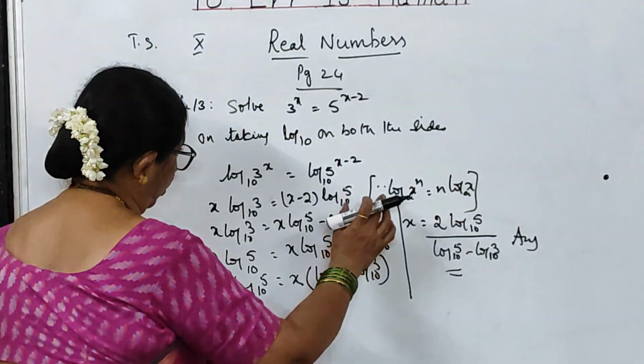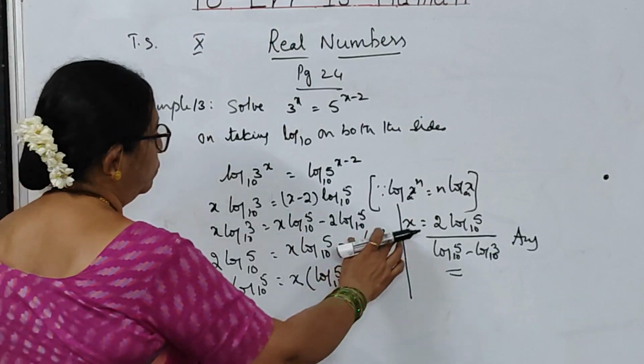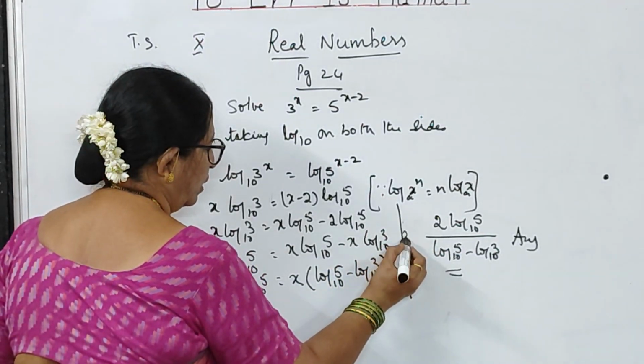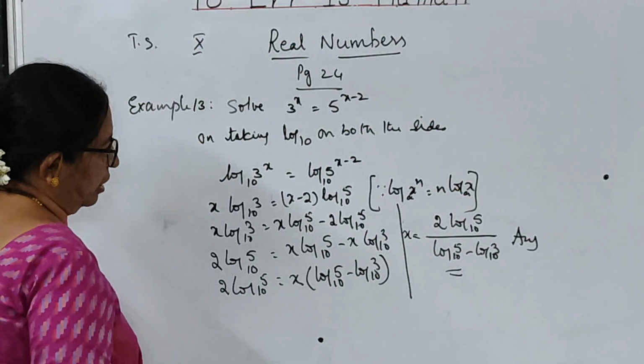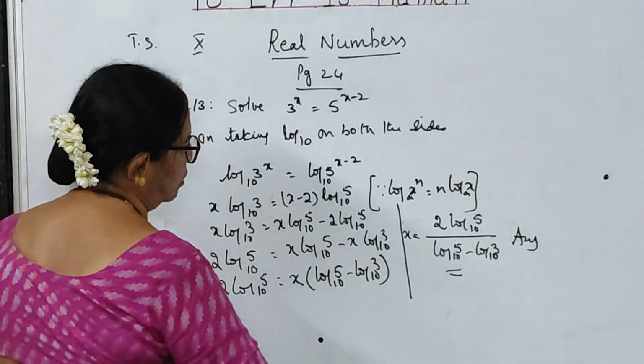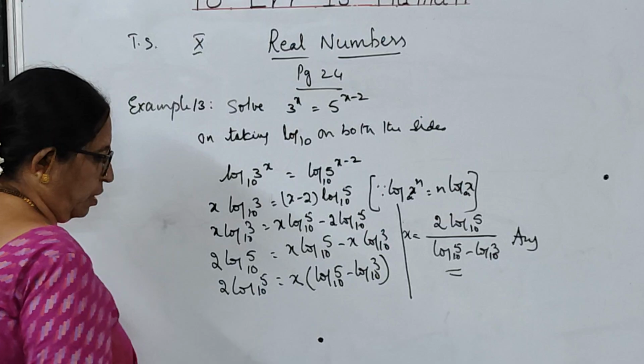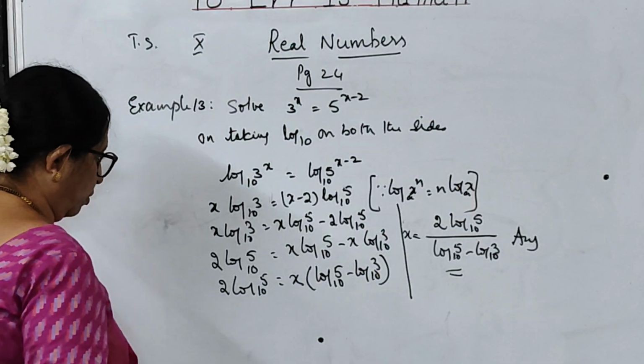So here, solving means I need the x value. So x is equal to, let me write here, x is equal to 2 log 5 to the base 10 by (log 5 to the base 10 minus log 3 to the base 10). I hope you have understood, children. Copy it.